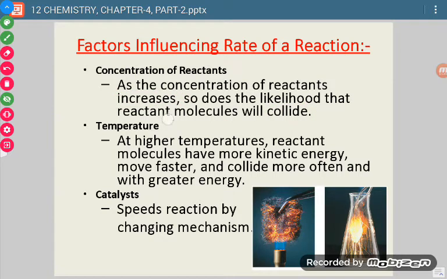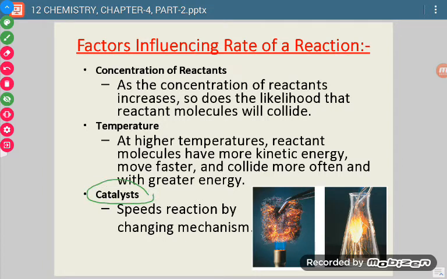Similarly, with the increase in temperature, what happens? Kinetic energy of molecules increases. Now with the increase in kinetic energy, they can move faster and faster, and so collisions will be there, and if collisions are there, then more products will be formed, and so what will be the result? Rate of reaction will be higher. Then third is catalyst.